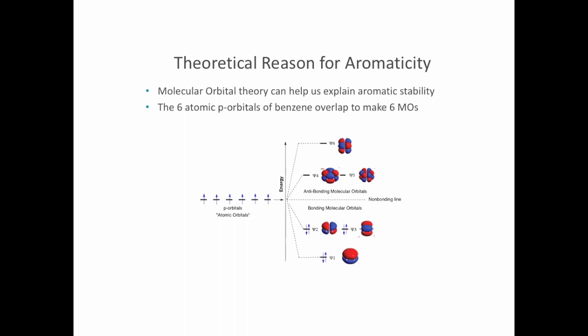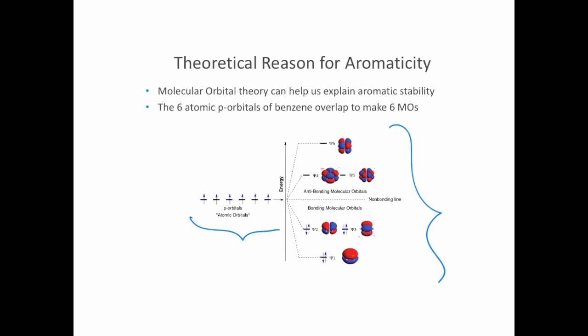And in this idea, we would take, for example, with benzene, the 6 p orbitals. So each carbon in benzene is sp2 hybridized and has a p orbital. We would add up all of those p orbitals together, and we would get out molecular orbitals. And there's a rule with orbital addition, and that's that the number of orbitals you add together must equal the number of new orbitals that you produce. So since we're adding 6 p orbitals, we're going to get 6 molecular orbitals out.